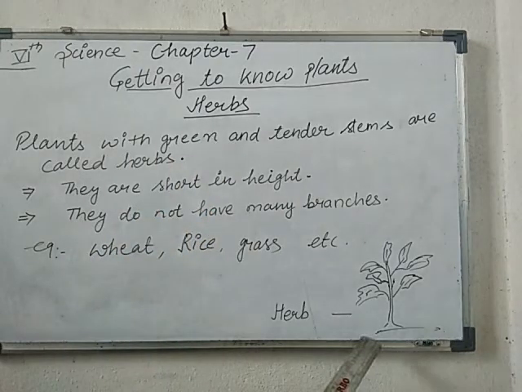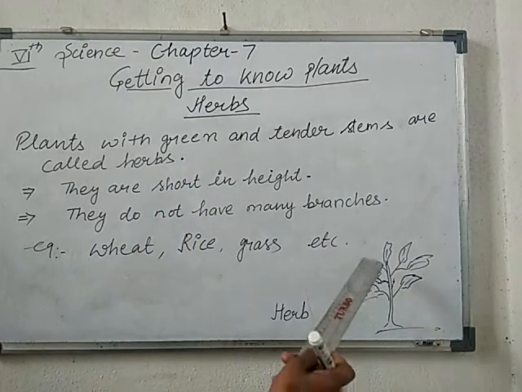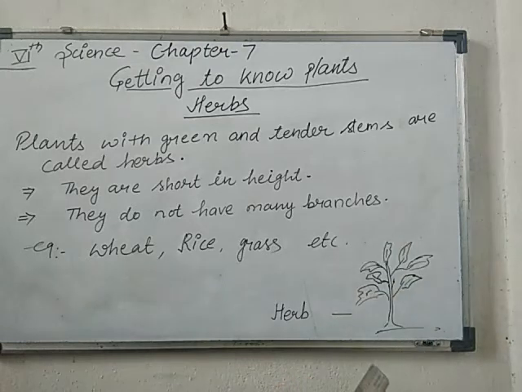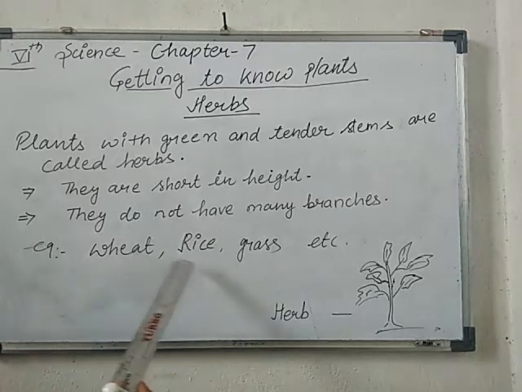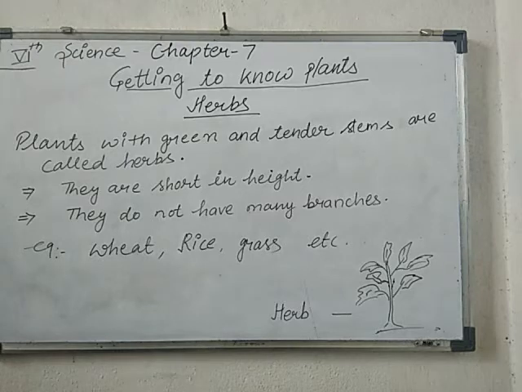Here I made a diagram for you. You can easily see it doesn't have a long height; it is short, and one or two branches may be enough for an herb plant. You must remember that coriander is also an herb. So wheat, rice, grass and coriander are all examples of herbs.